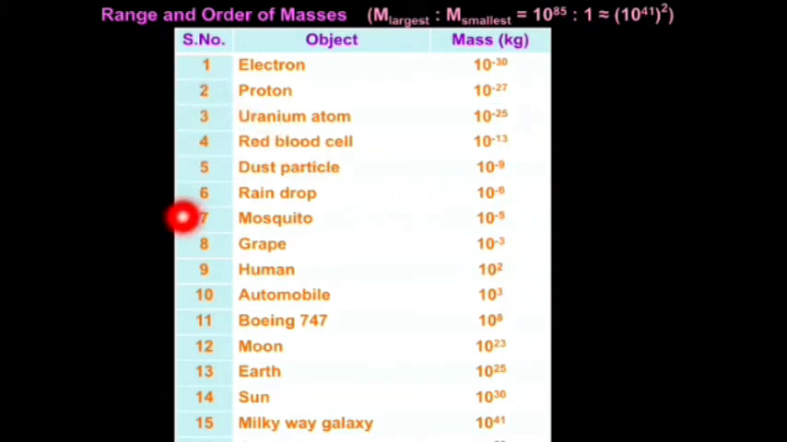See the first one up to the eighth one, those are small masses, given as 10 power minus values. At the same time, serial numbers 9 to 16 are given as large mass values. The ratio between the largest mass and the smallest mass is 10 power 85 is to 1. Okay, that's all. Our measurement of mass topic is over.